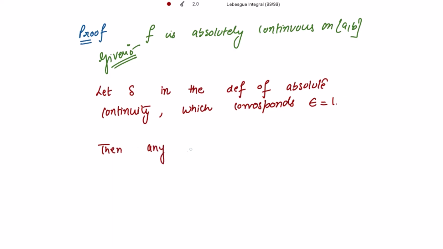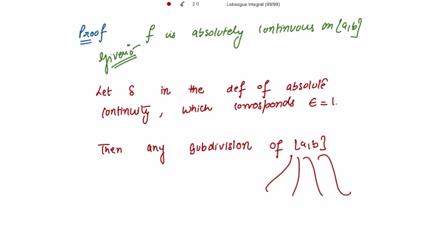Any subdivision of [a, b] can be split by inserting fresh division points into intervals, and let the number of intervals be k.